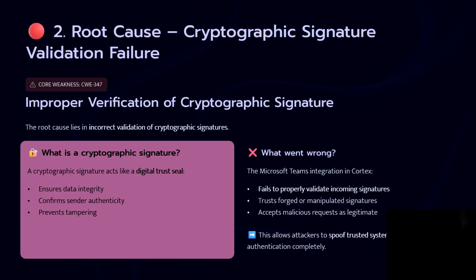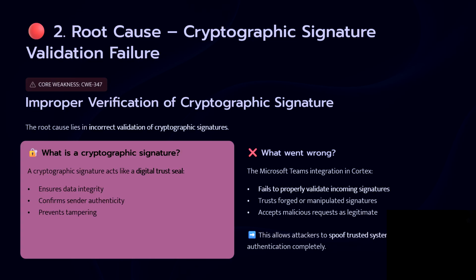Coming to the next slide, it is all about the root cause, that is, the cryptographic signature validation failure. Why has the cryptographic signature validation failure been placed here? Because whenever this kind of signature failure occurs, there will not be any sort of detection coming into your SIEM platform. That is the main cause of this attack or vulnerability.